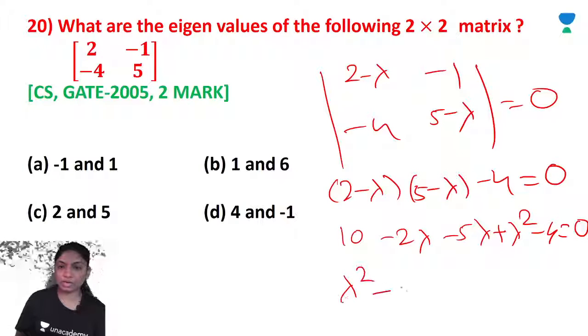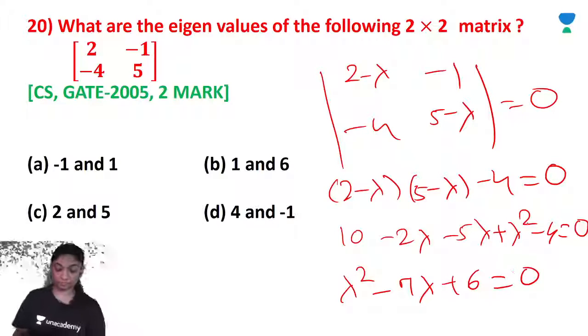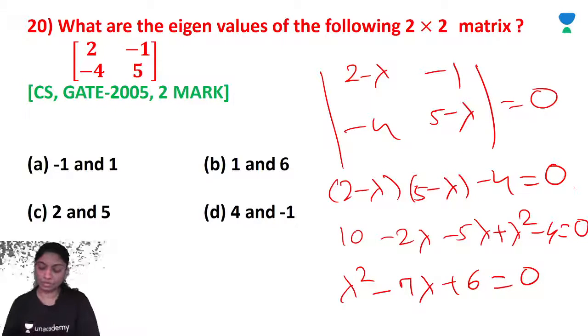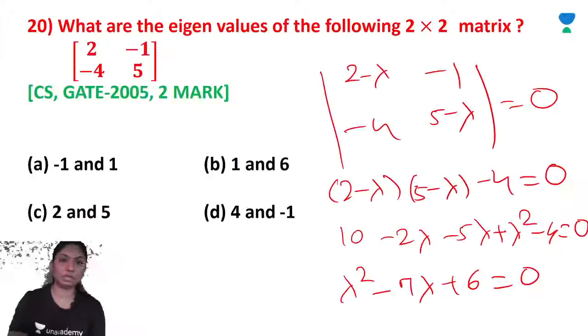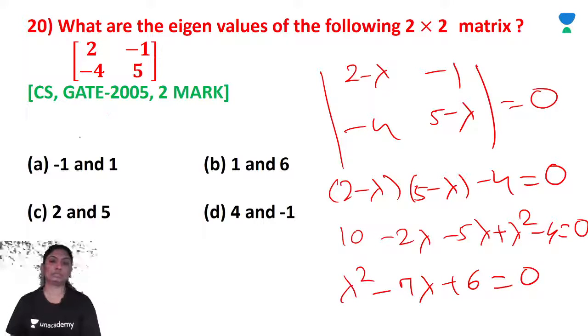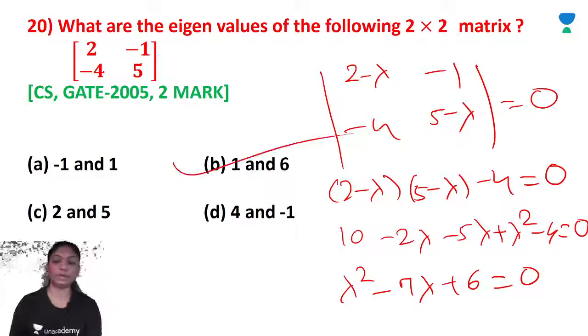So lambda square minus 7 lambda plus 6 is equal to 0. Right? So we will get here lambda square minus 7 lambda plus 6 is equal to 0, so lambda is equal to 1, 6. The eigenvalues are 1, 6. Right?